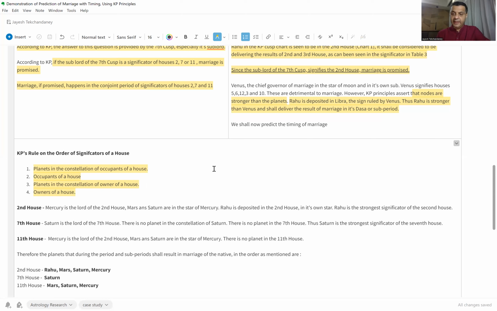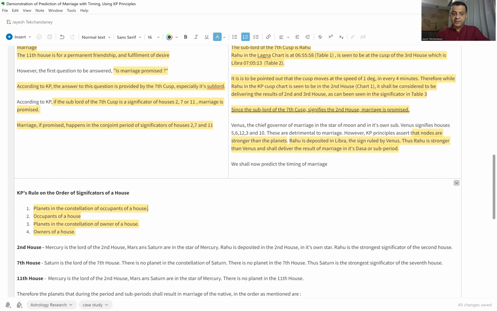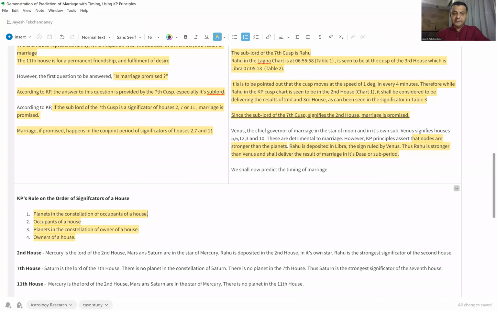And for those who are not very clear about these principles, I would recommend you to read the KP readers and some examples to understand this. We will show a live example here and identify the significators for marriage using this principle. So first, we look at the second house. I would first take your attention back to the chart.